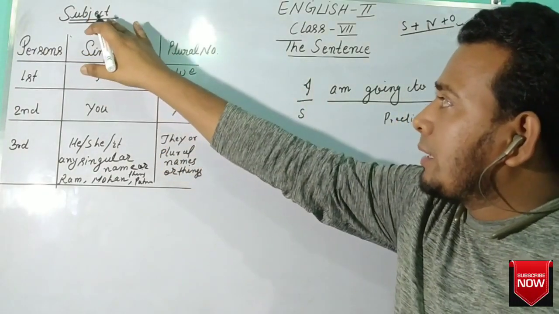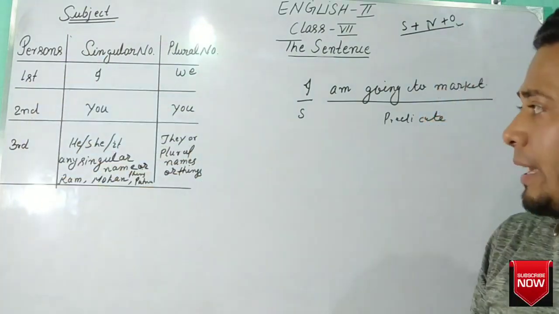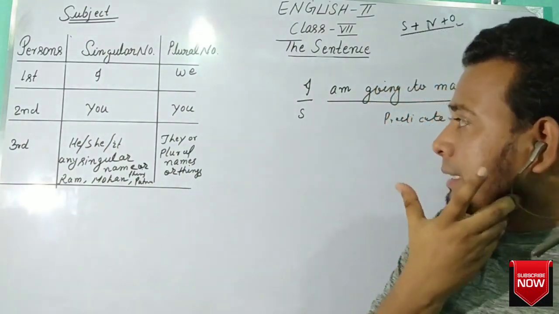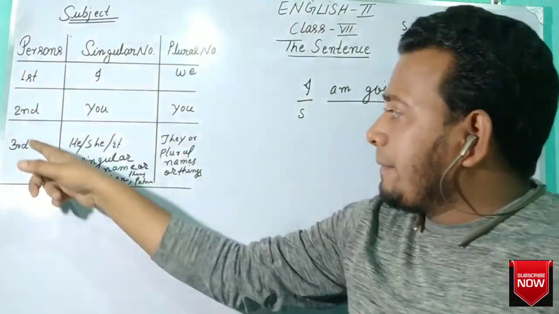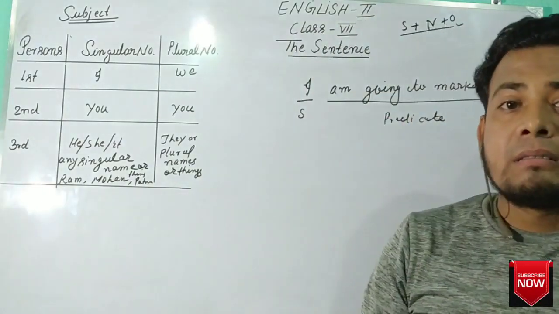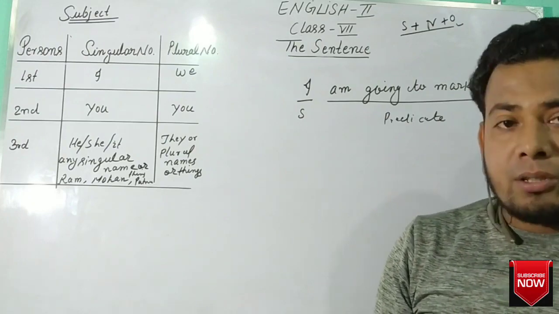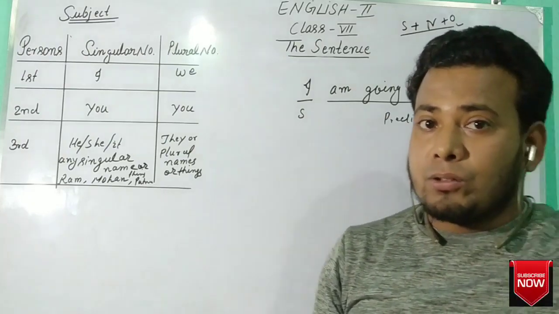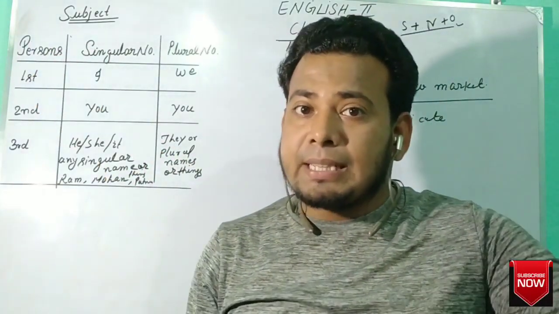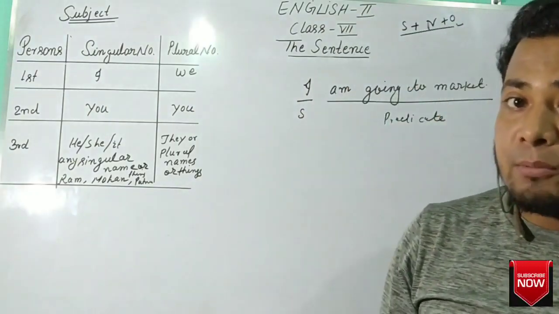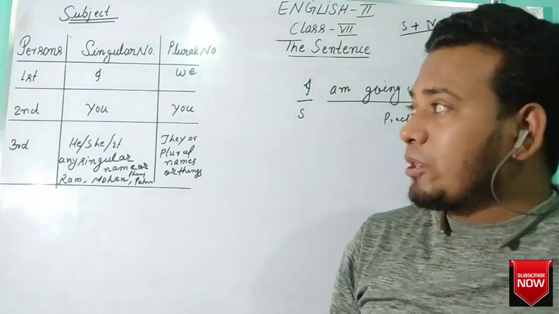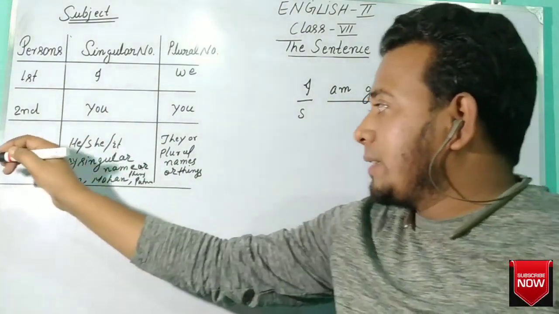Now here, as for the subject, I have written the persons, the subjects which you use: first person, second person, and third person. First person means someone who is talking to someone. Second person means the listener, who is listening to someone. Third person is the one being spoken about.